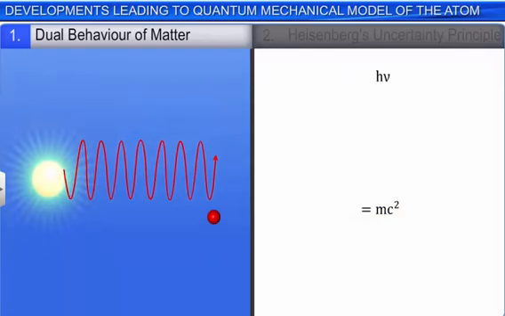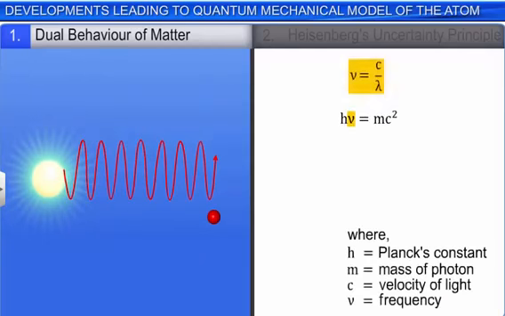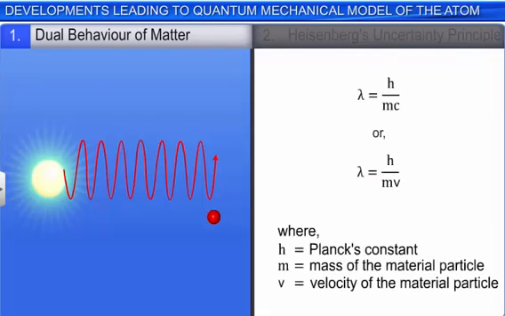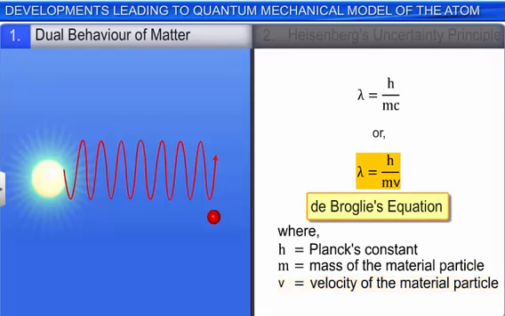By combining these two equations and replacing nu with c by lambda, we get lambda is equal to h divided by mc. To generalize the equation for any material particle, c, the velocity of light, is replaced with v, the velocity of the material particle. The resultant equation is called de Broglie's equation.